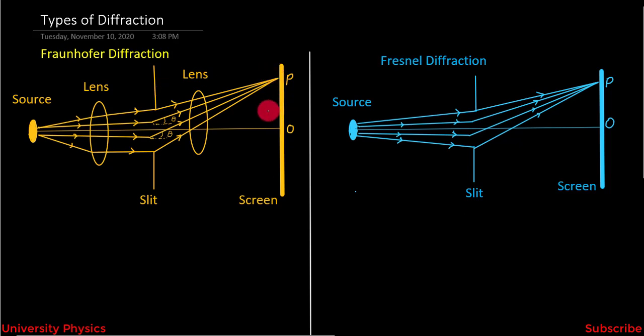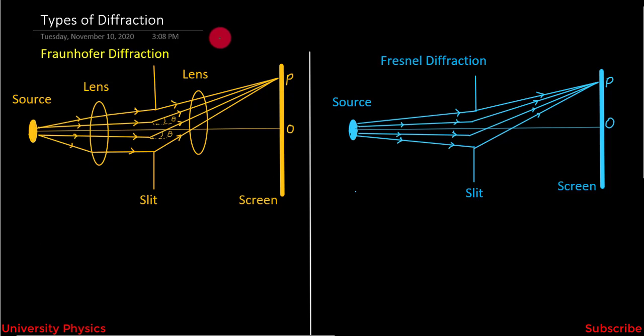Now the second question is: if we want to perform the Fraunhofer diffraction experiment in our laboratory, then how will we get this infinite distance between the source of light, slit and screen? For this purpose, we use two convex lenses. One is between the source of light and the slit, and the second one is between the slit and the screen. So we use convex lenses in Fraunhofer diffraction, but in Fresnel diffraction we do not use any convex lens because we can easily get the finite distance in our laboratory.